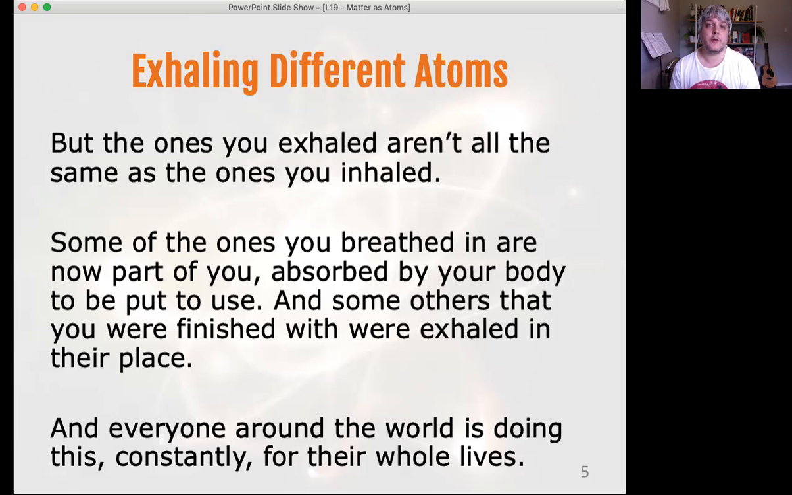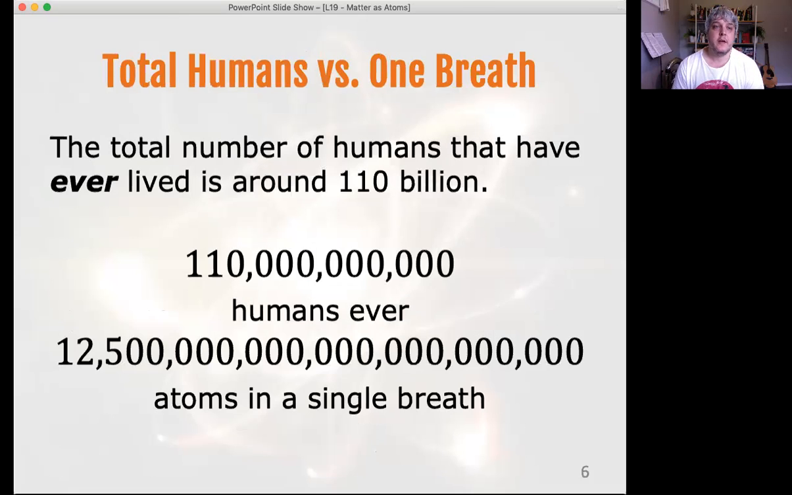And everyone around the world is constantly doing this for their whole lives. That many atoms with every single breath. The total number of humans that have ever lived.